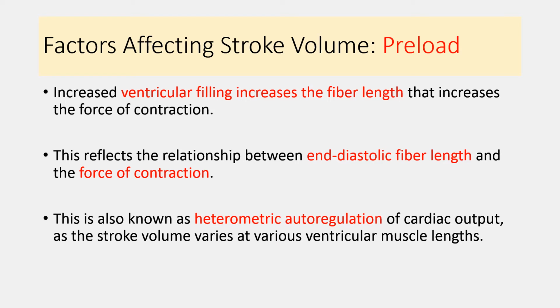So whenever the initial length increases, it increases the length of the sarcomere. So it reflects the relationship between the end diastolic fiber length and the force of contraction. Because in this regulation, there is a change in the initial length of the myocyte, it is also known as heterometric autoregulation. So the metric of the myocyte, or the initial length of the myocyte, is altered or changes. That's why it is also known as heterometric autoregulation.